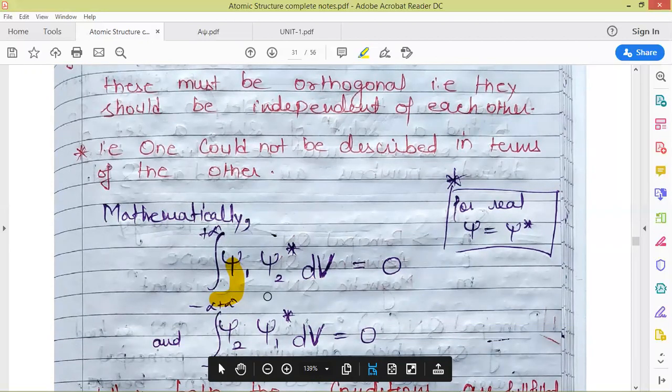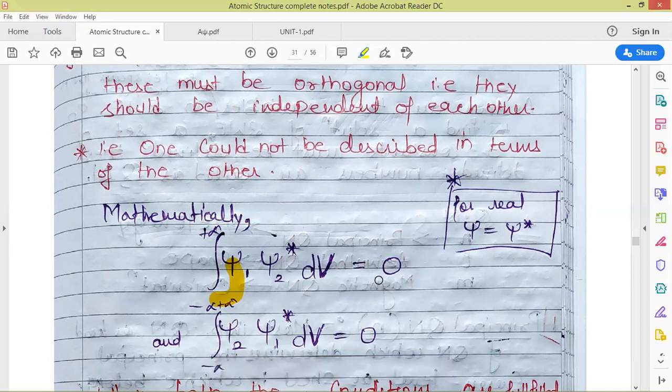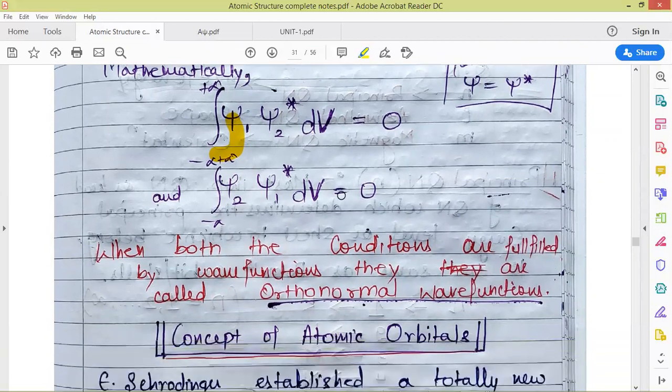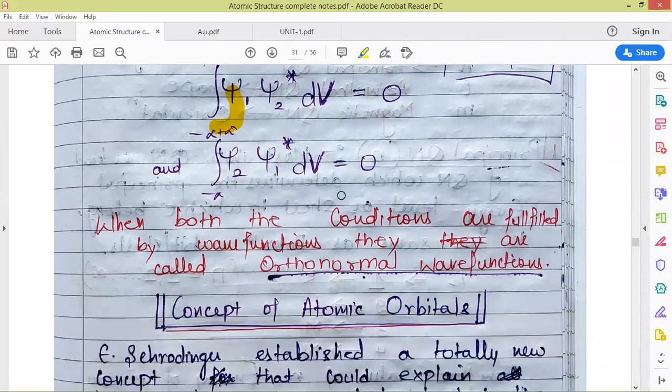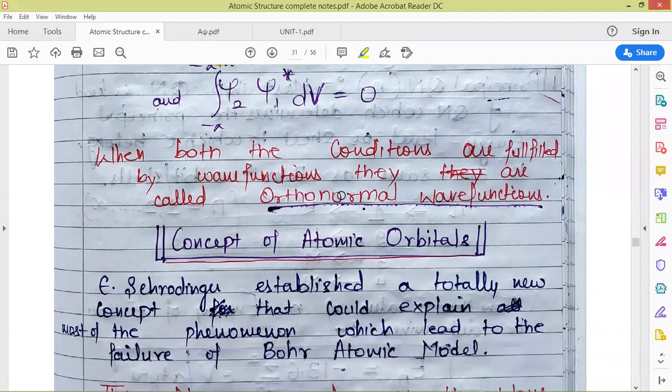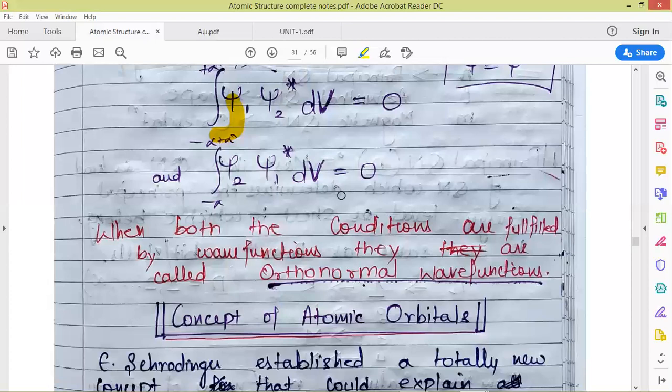If this is satisfied, then we can say both these are acceptable solutions of the Schrodinger wave equation. When both the normalization and orthogonality conditions are satisfied by two wave functions, those two wave functions are called orthonormal wave functions.